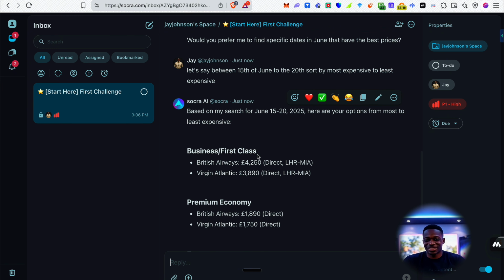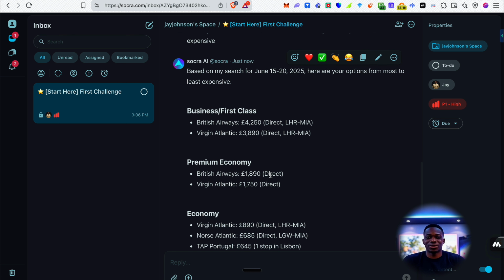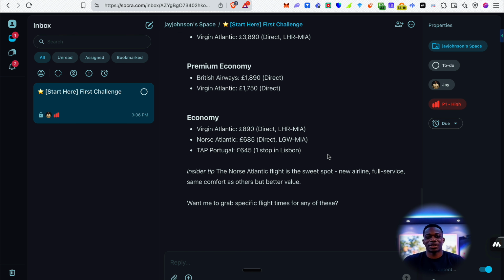Okay, cool. So we've got business, first class, and we've got the prices here. We've got premium economy, we've got economy as well. So insider tip, the North Atlantic flight is the sweet spot. New airline, full service, same comfort as others, but better value. Want me to grab specific flight times for any of these? Wow, this is pretty cool.